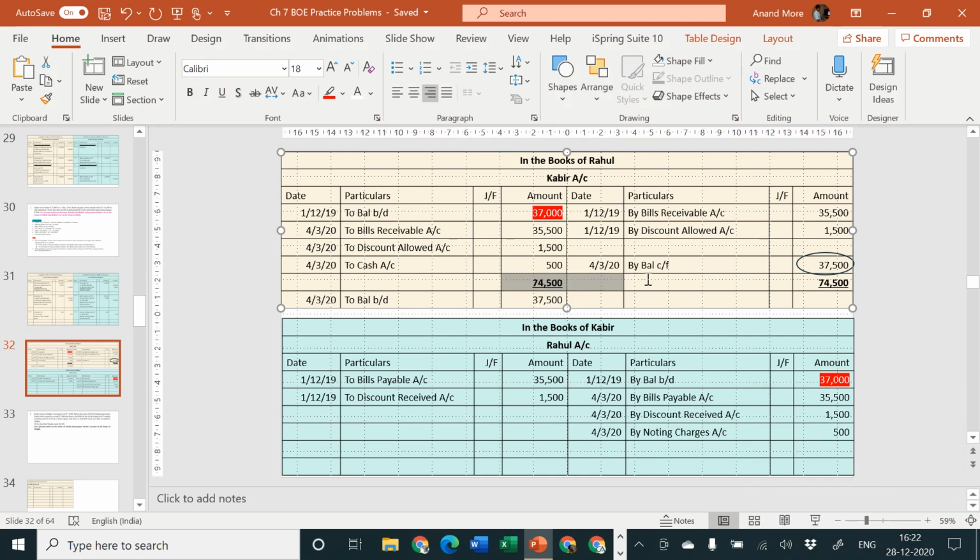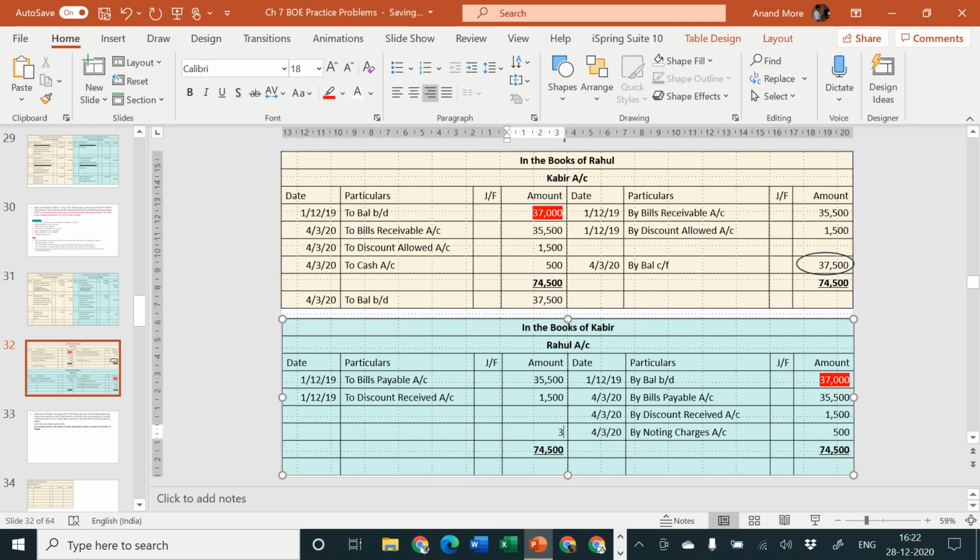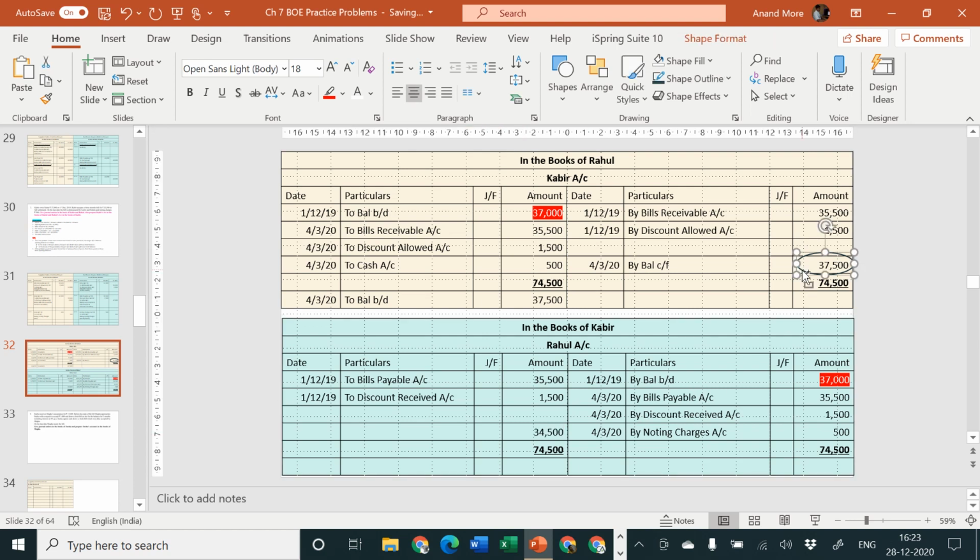The totaling is the same, 74,500, which I'll write here, and then the balancing figure will be here, 34,500, which I'll consider to be on the debit side now.